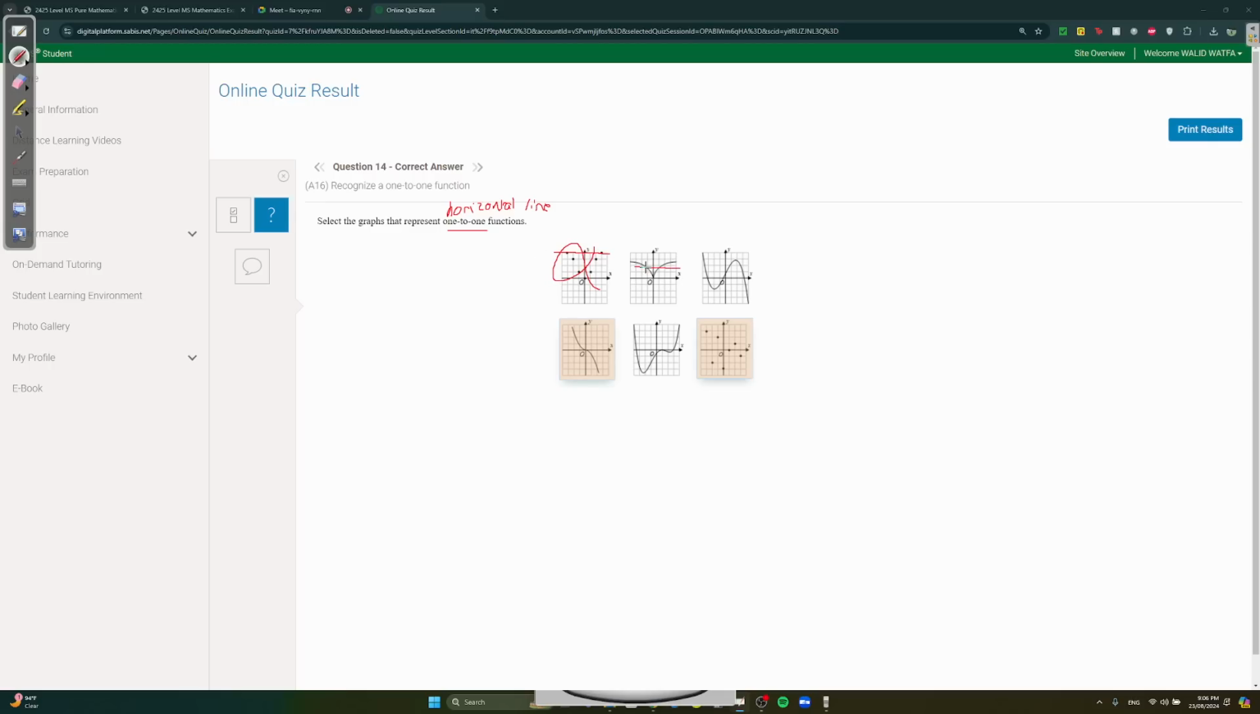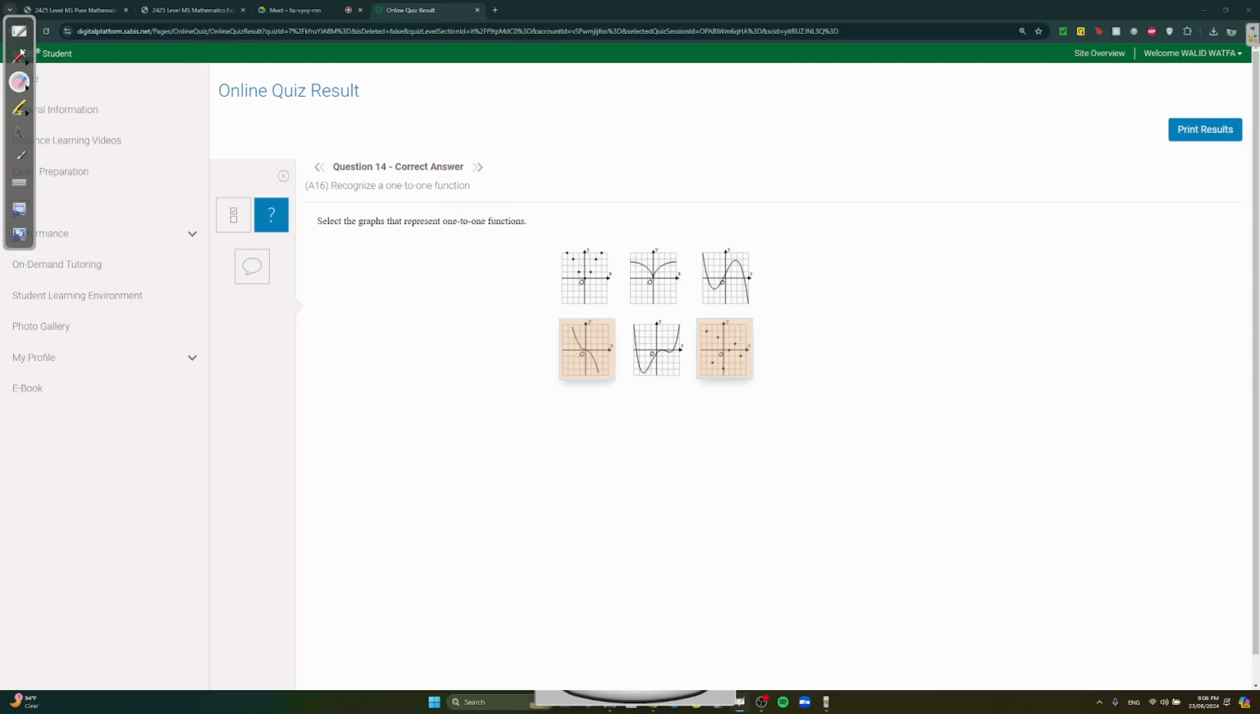Here, it failed. It crossed over here, failed. Here, failed. Crossed over here, here, here. Here, it passed. There are no 2 points that have the same y coordinate. So this is 1 to 1. Here, it failed. Here, it passed. These points are all spaced out. So it's correct, 1 to 1.